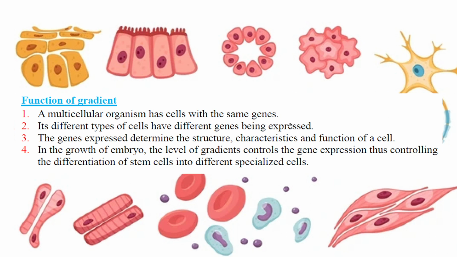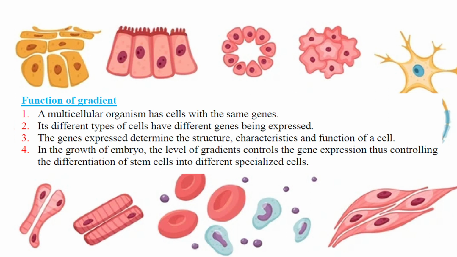For different kinds of cells, they express some genes and they suppress some genes. So it is the specially expressed genes that make us that kind of cell. The lung cell, intestine, and muscle cell have different expression of the genes. And the gene expression determines the structure, characteristic, and function of the cell. In the growth of the embryo, the level of gradient controls the gene expression and thus controls the differentiation of the stem cell into the different specialized cells. So it's a technical term.